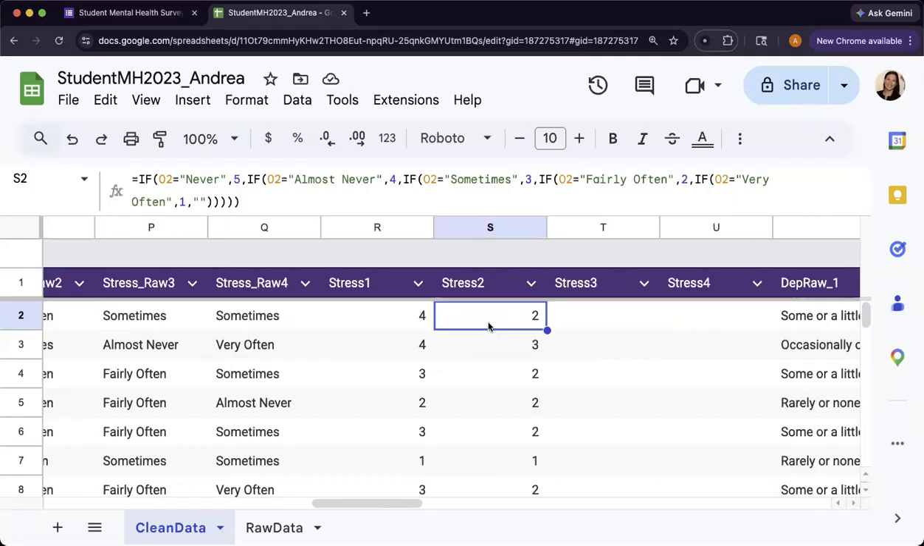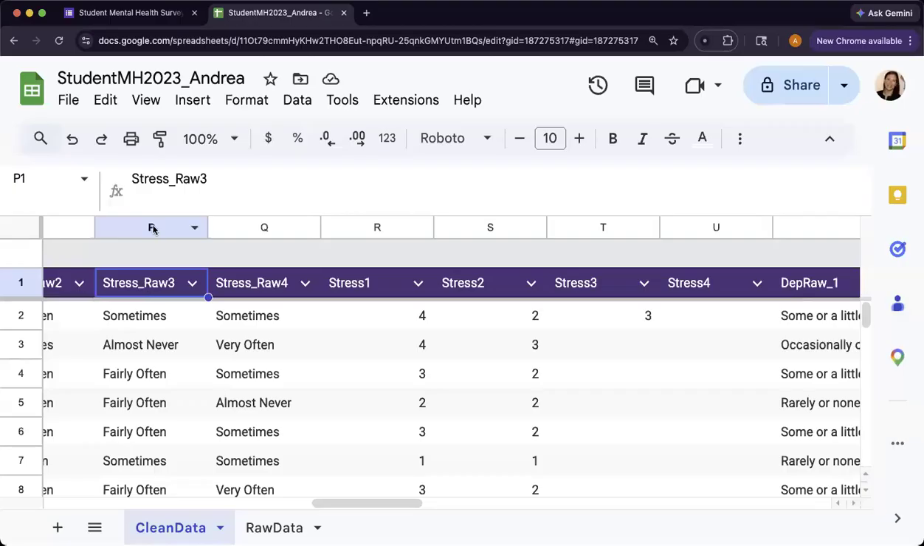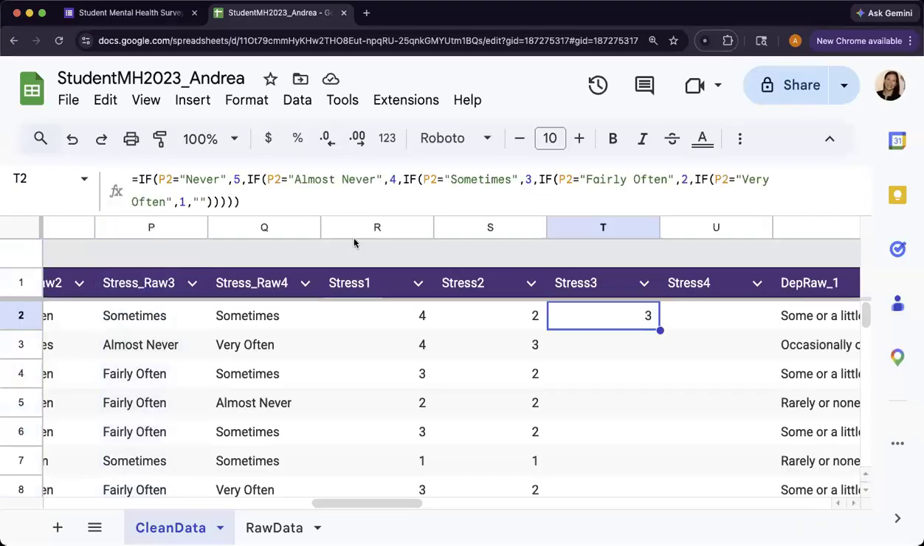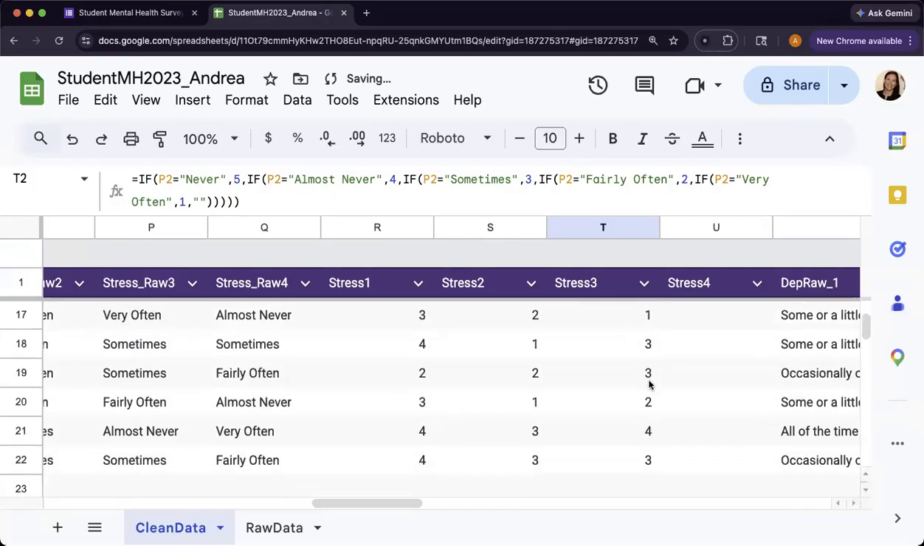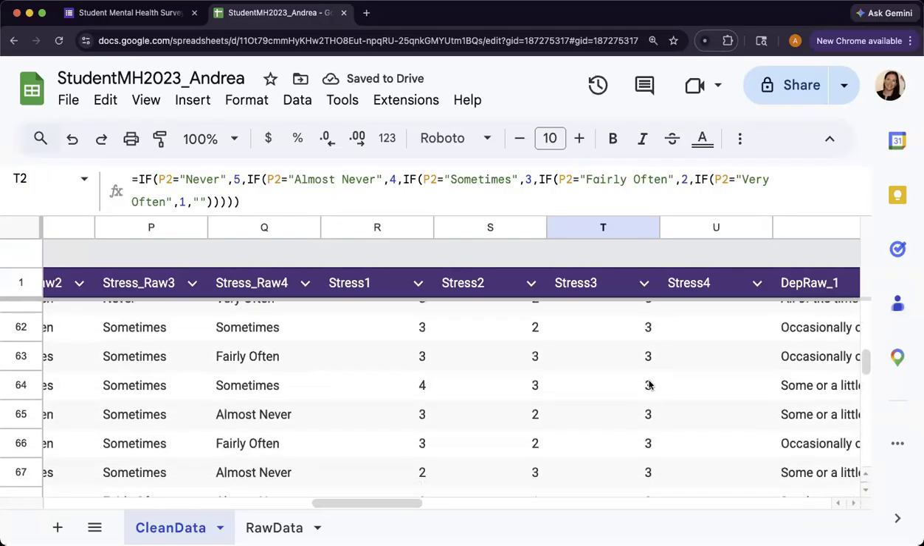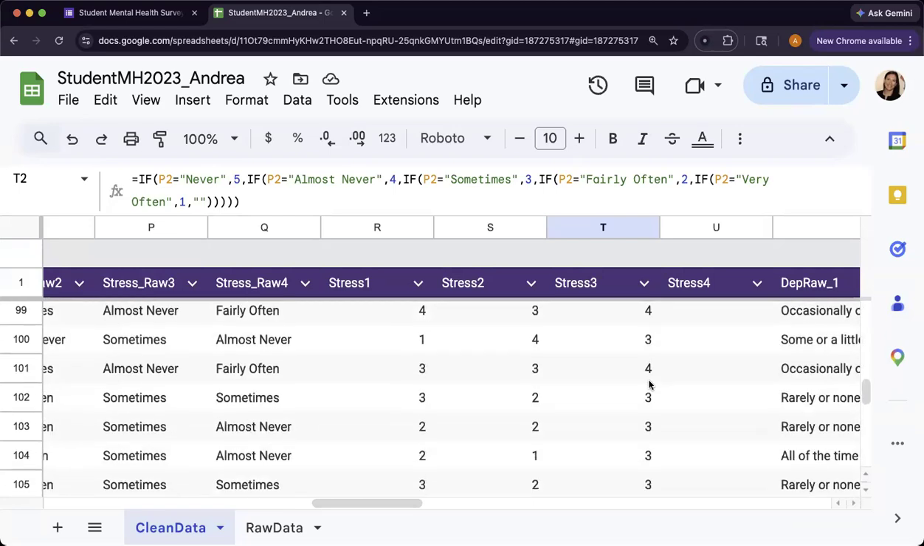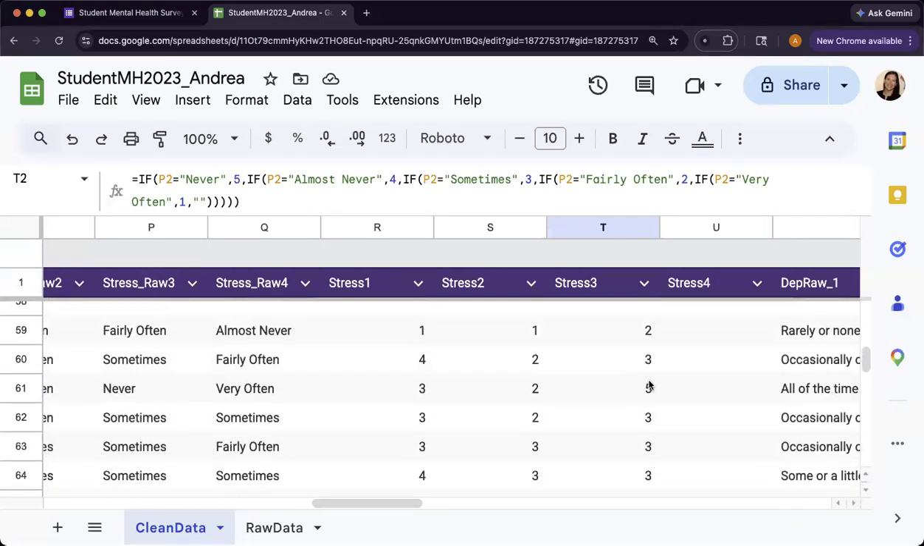Now I can just copy this. So for the reverse scoring, I can copy and I can paste here. And I just want to double check that it's referring to the right column. So stress 3 should be referring to stress 3, which is column P. So if I look here, this is doing P, perfect, and it's still reverse scored. And I can just double click on the bottom there and it's going to fill in the rest of the responses, just like we want it to.